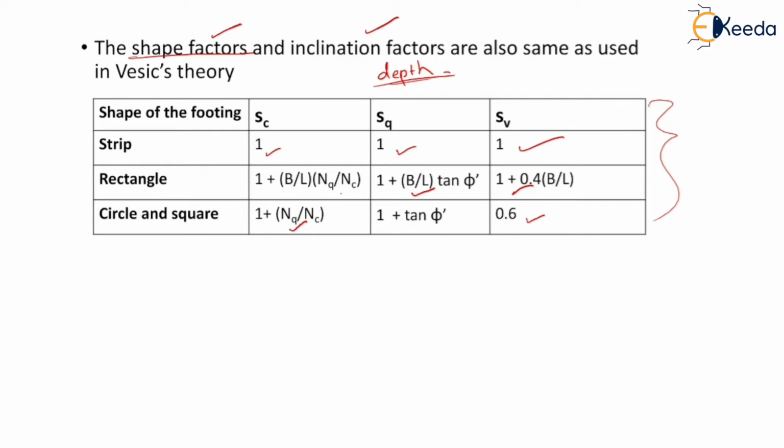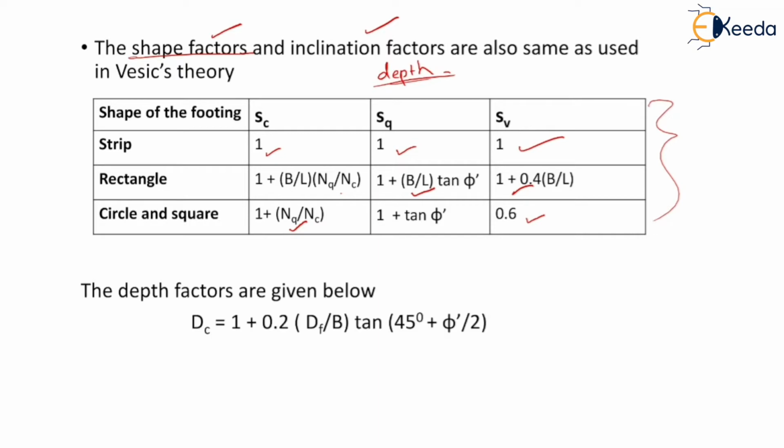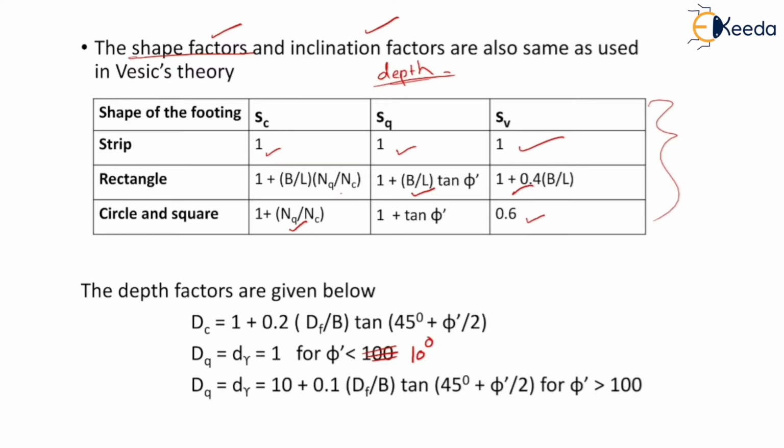Now we will see formula for depth factors. The depth factors are given below. Dc is equal to 1 plus 0.2 df by b into tan 45 degree plus phi dash by 2. Dq is equal to D gamma is equal to 1 when angle of frictional resistance is less than 10 degree, and Dq is equal to D gamma equal to 1 plus 0.1 df by b into tan 45 degree plus phi dash by 2 when value of phi dash is greater than 10 degree.